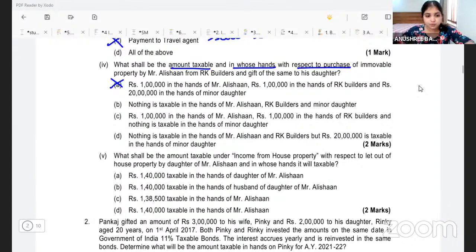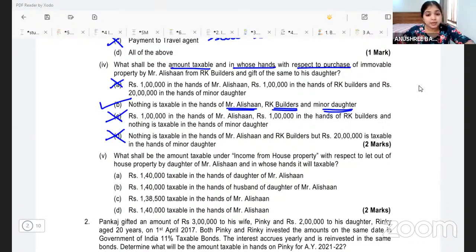Let's look at the other two options also. 1 lakh in the hands of Mr. Alishan? No. Nothing is taxable in the hands of Alishan and RK Builders, but 20 lakhs is taxable in the hands of minor daughter. We just discussed nothing will be taxed in the hands of minor daughter because she is getting a gift from her father, and that too on the occasion of her marriage. So the correct answer will be option B. Nothing is taxable in the hands of Mr. Alishan, RK Builders, and minor daughter.